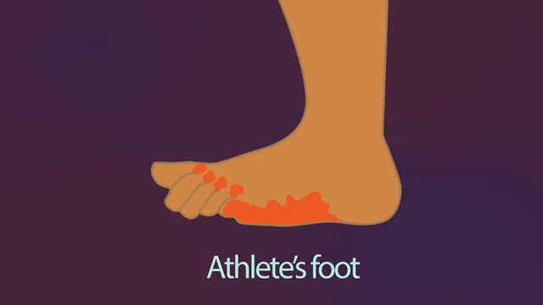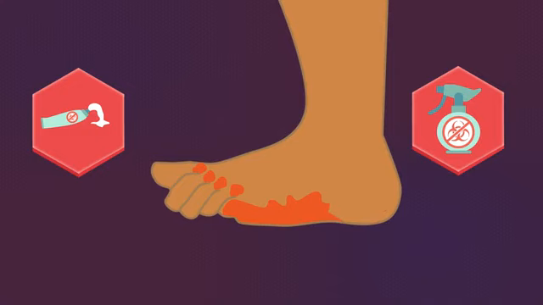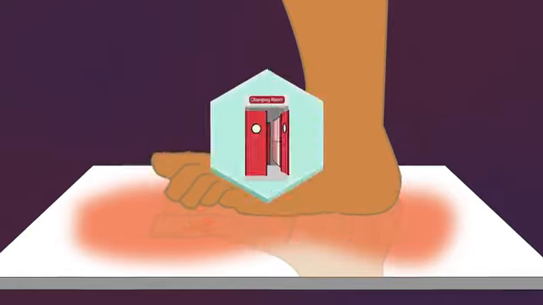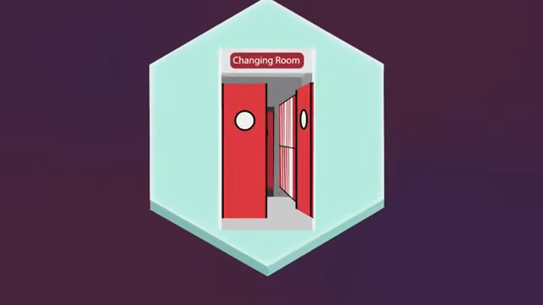Athlete's foot is not usually serious, but should be treated to stop it spreading to other parts of the body or to other people. It is treated by using creams or sprays that you can buy over the counter at the chemist. These contain fungicides that kill the fungus. Athlete's foot can easily spread to other people by touching the infected skin or coming into contact with contaminated surfaces or objects. Swimming pool changing rooms are a prime location.